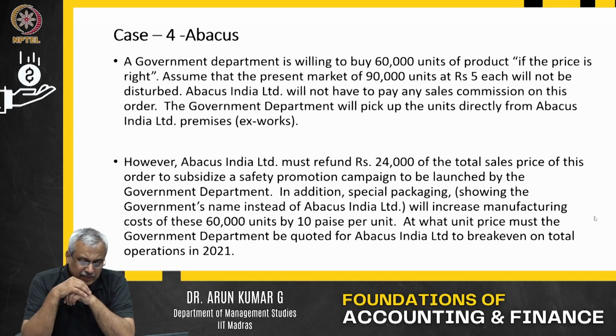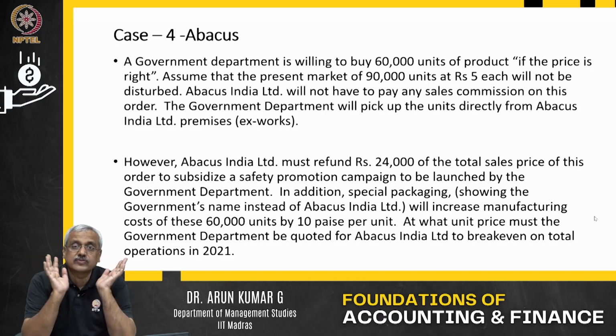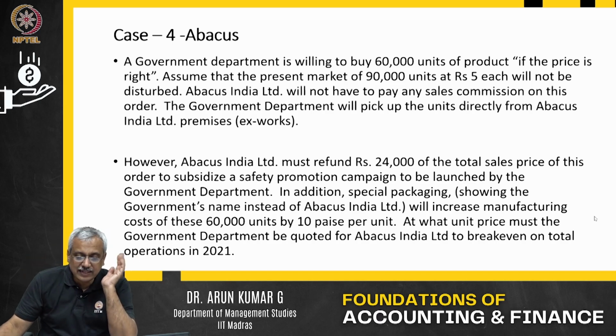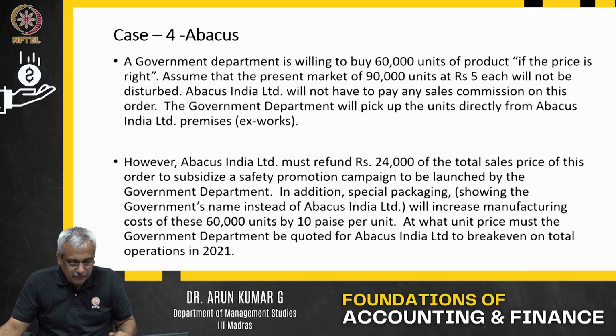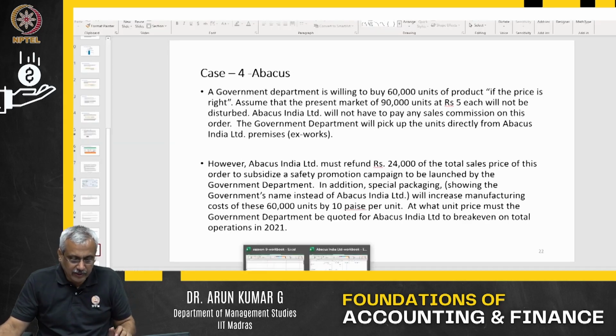In addition, special packaging showing the government's name instead of Abacus will increase the manufacturing cost by 10 paisa per unit of the 60,000 units. At what unit price must the government department be quoted for Abacus Limited to break even on total operations of 2021? Now let us see if we can try and solve this part of it. Let us take this as an option.